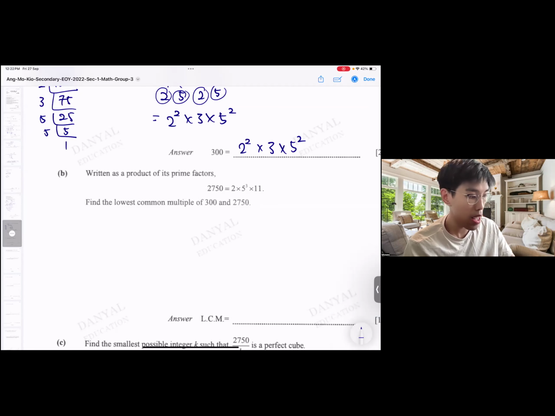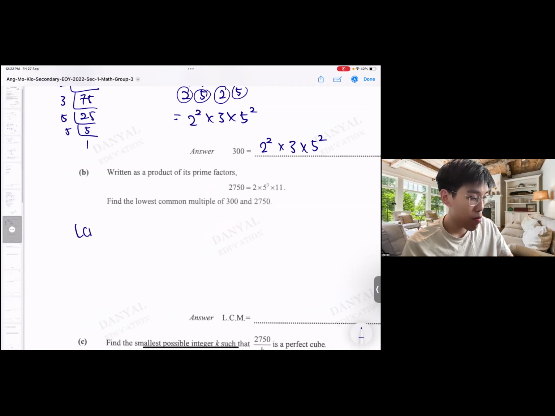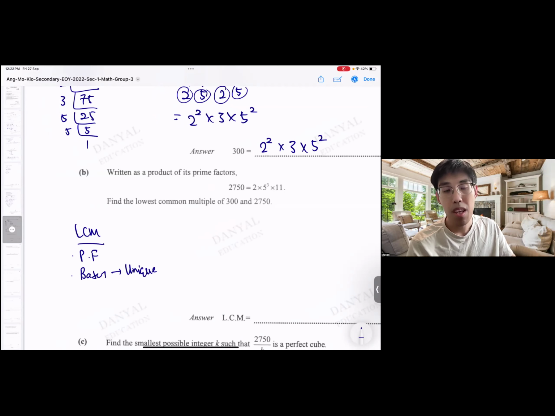Find the LCM. Okay, so let's recall. In order to find LCM, number one, we need to do prime factorization, which is what we did in the previous question. Then for the bases, we need all unique bases. Unique bases means all the copies of bases that you see, you take one copy. If there are multiple copies, for example, you got 2 square, you take 2 first. Don't care about square first. The square is power, which is the next point. For power, you take the highest power.